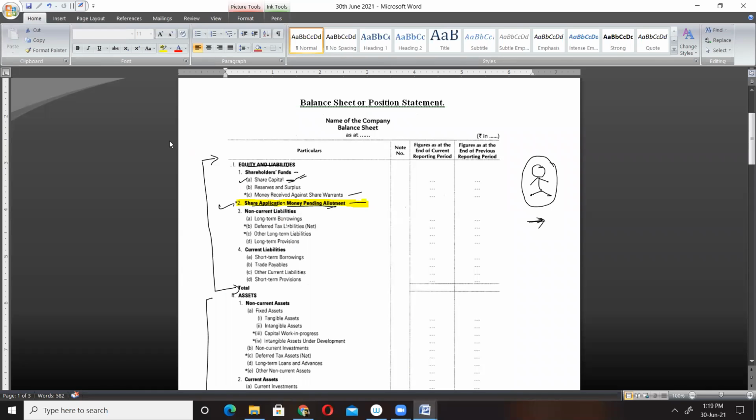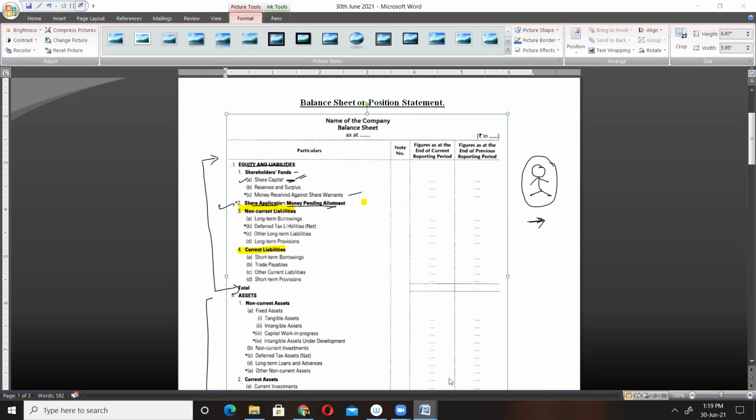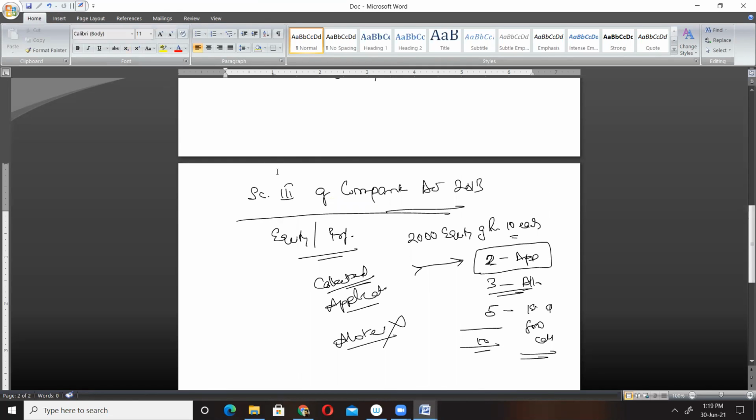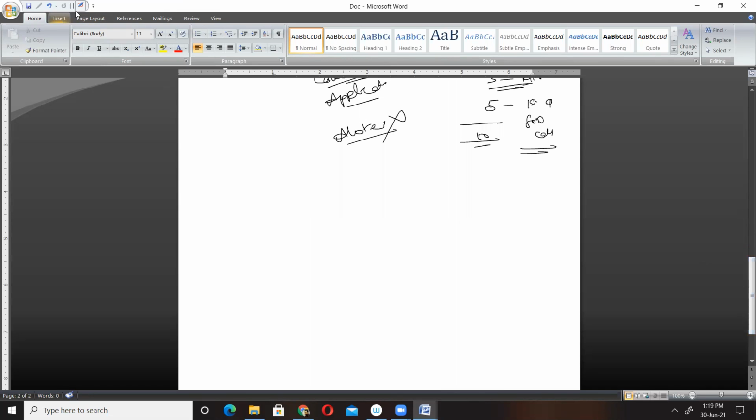Okay, so in this way we'll move on to the next part, that is non-current liabilities and current liabilities. We have two types of liabilities. One is current, other is non-current. Now, what is current and non-current liabilities? Liabilities may be of two types. One may be current, other may be non-current.